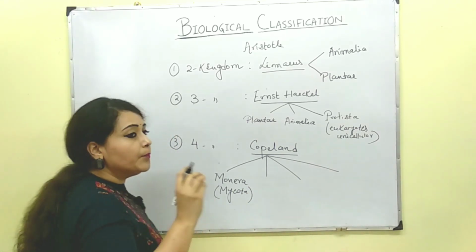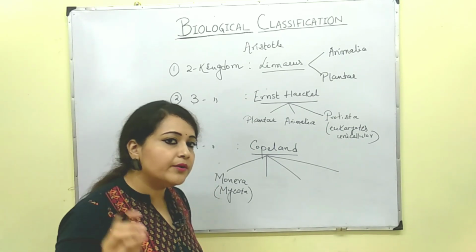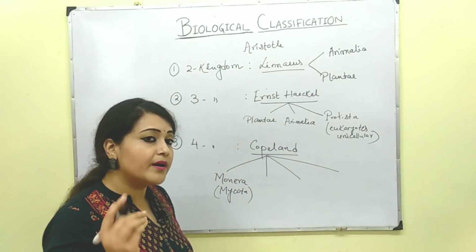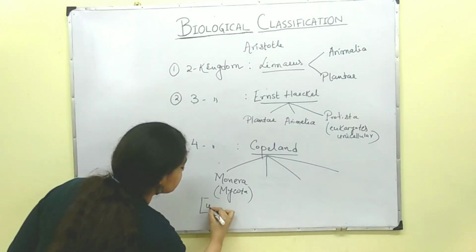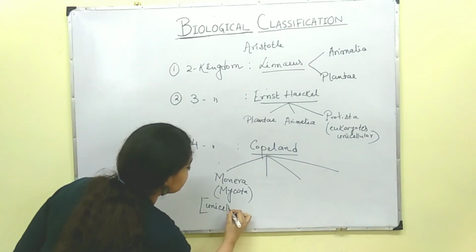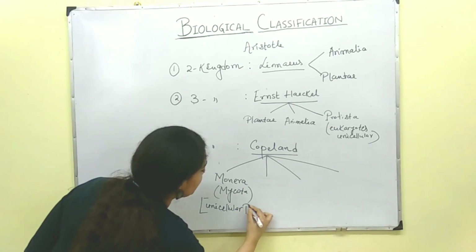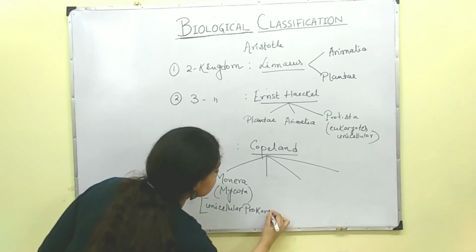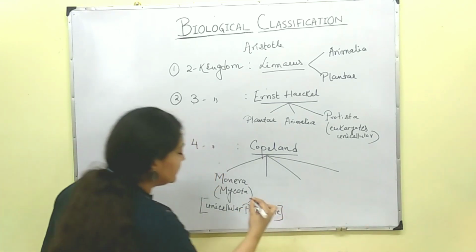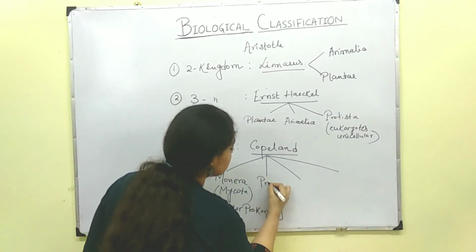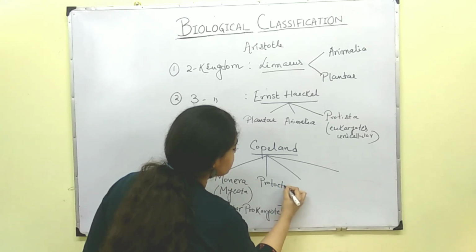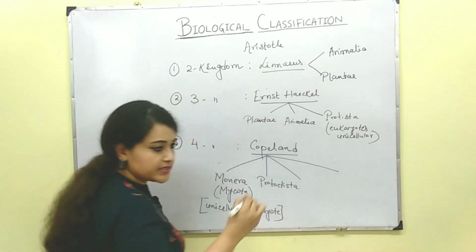Now Monera included all the organisms which are unicellular and prokaryotic, right? Now the second kingdom proposed by Copeland was Protoctista.